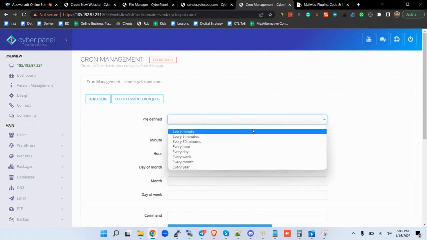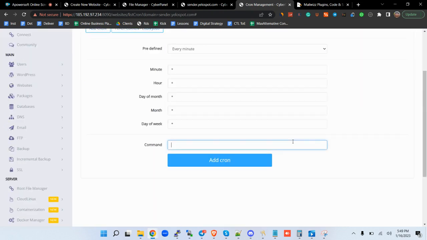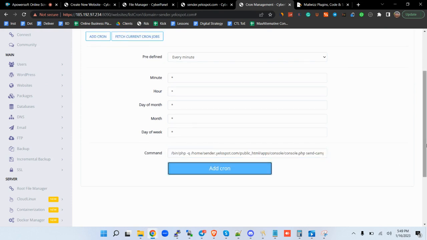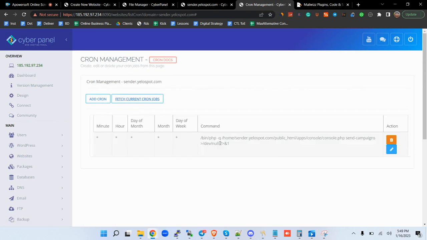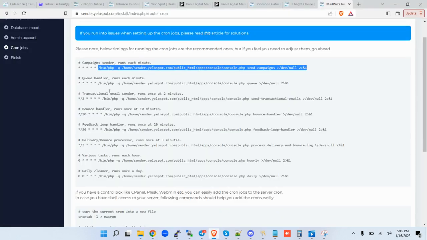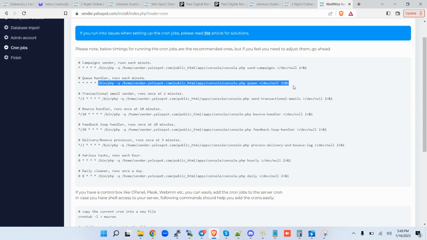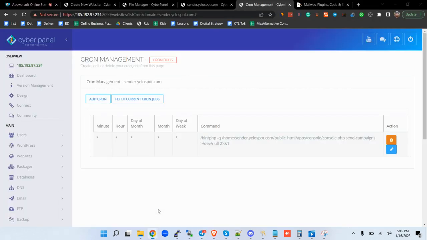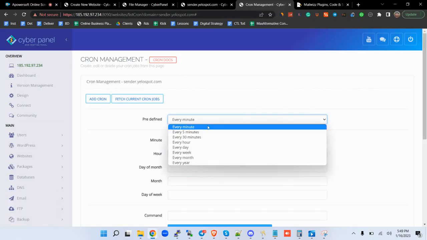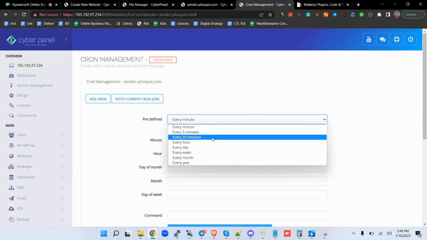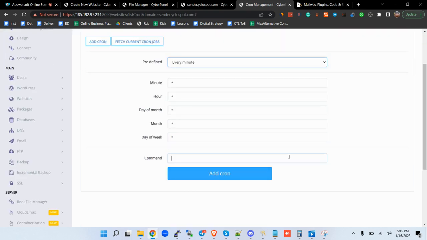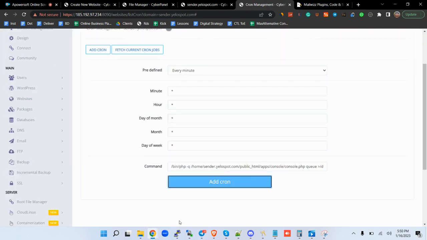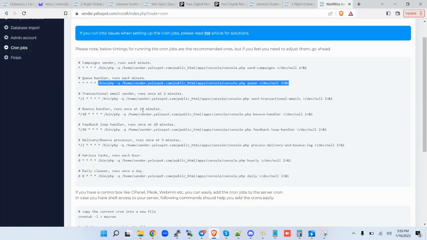Add cron job. The first one is 1 minute. So you copy that, add cron job, saved. You can see if it has been added correctly. There you go. You pick the second one, copy that, add cron job. Also every minute, be refreshed by clicking another tab and then click 1 minute. You go, and you go to the next one.